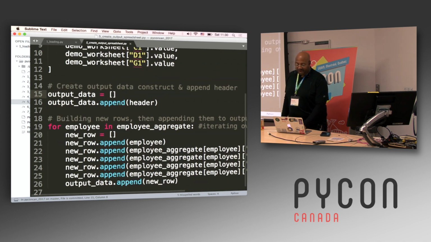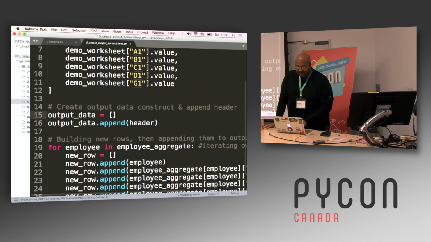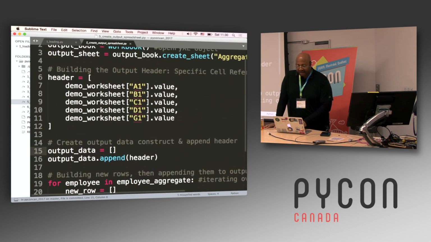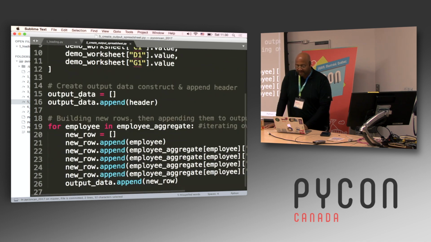Then with that new row, I'm appending it to this output data construct that I've built. Again, most of this is fairly standard Python. Here, you've got something specific to Openpyxl, grabbing a specific value from these objects. So you've got a mix of standard Python processing along with some things that are unique to Openpyxl.